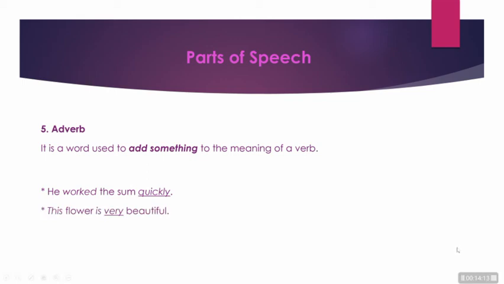This flower is very beautiful. This sentence is describing the state of a flower. There may be so many flowers. We are stating that this flower is very beautiful. So we are differentiating this particular flower.